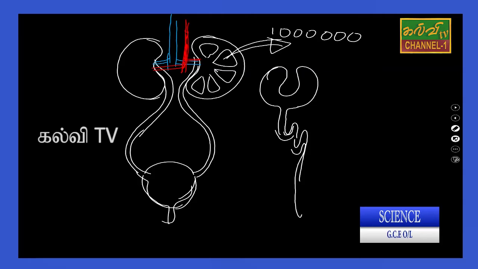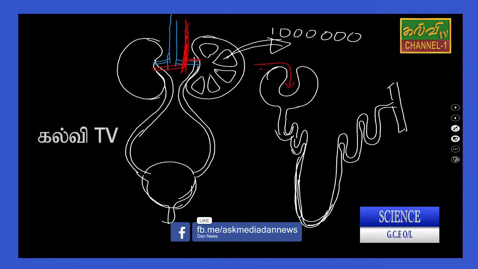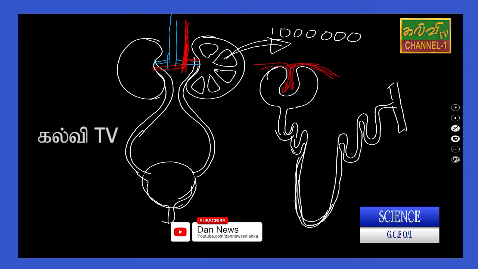Nephrons are especially important for filtration and reabsorption, and we will study that later. Anyway, for nitrogen excretion, the blood enters here, then the glomerulus, and the blood supply is like this. This is called a nephron.